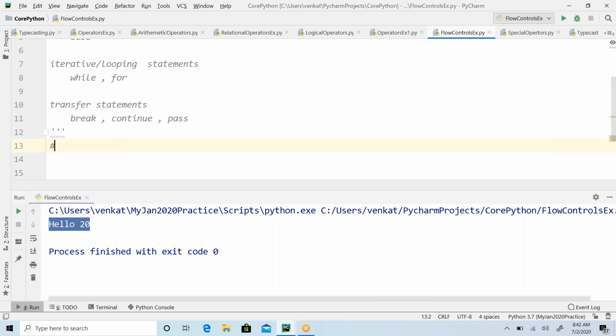I wanted to explain because there are few more people who are completely new to programming. Let's understand that. I'm going to write a program to print whether the given number is an even number or an odd number. That's a very basic program, right?